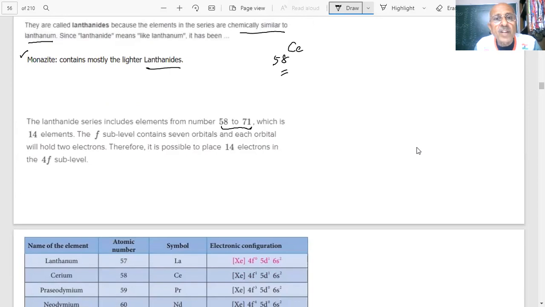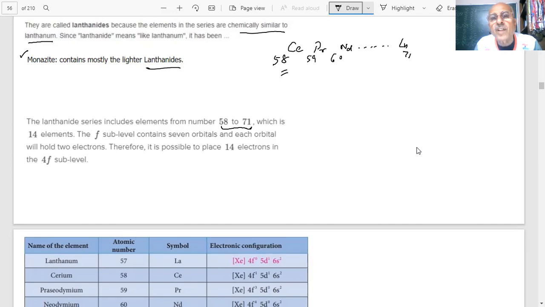Then next you will see praseodymium, which is 59, Pr. And neodymium is 60, Nd. Like this, the list has been given in the book. And the last element, atomic number 71, is lutetium.